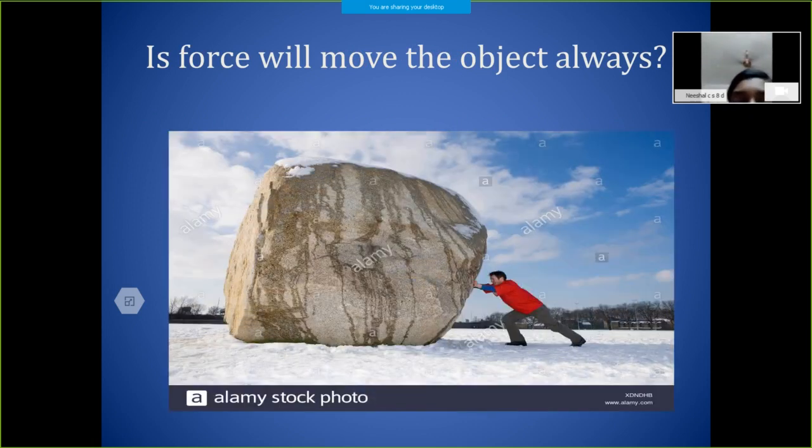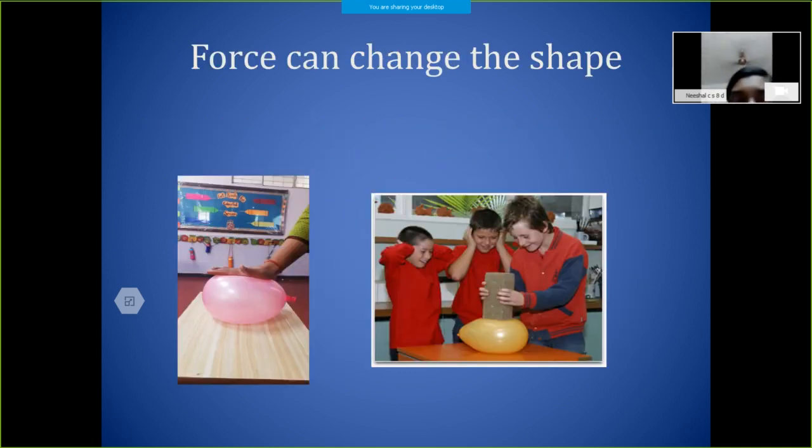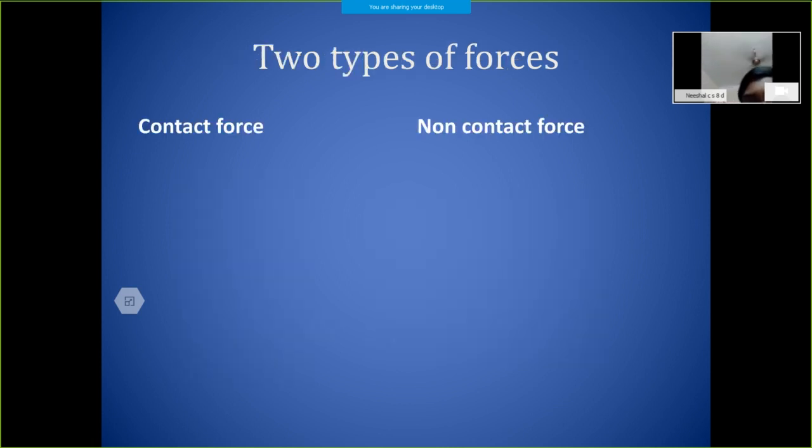Also, a force can change the shape of an object. If a blacksmith applies a force on red hot iron, the shape of the iron will change. So together we can say that a force can change the state of motion, the direction, or the shape of the object. As a conclusion, we define force as a physical quantity that can change the state of motion or the shape of an object. This much we studied in the last class. Now we are moving to the next section, types of forces.